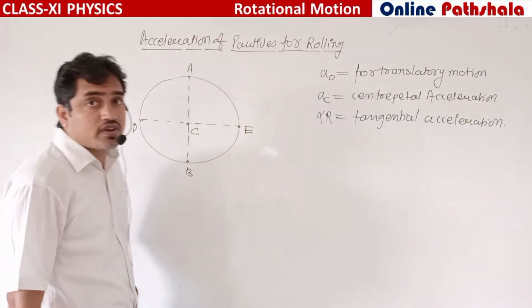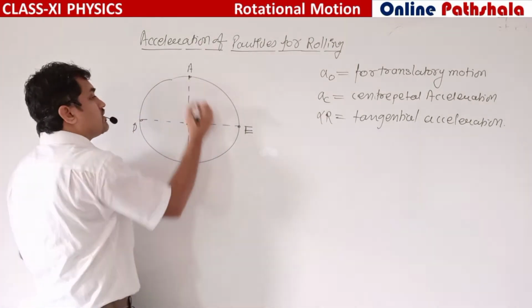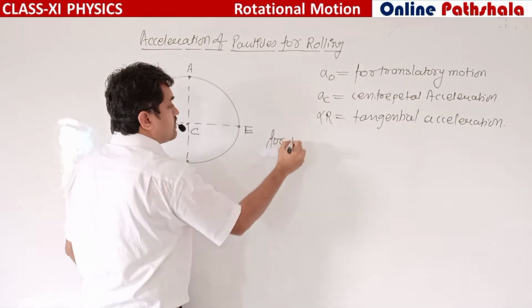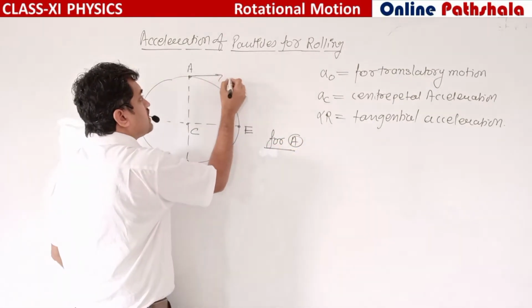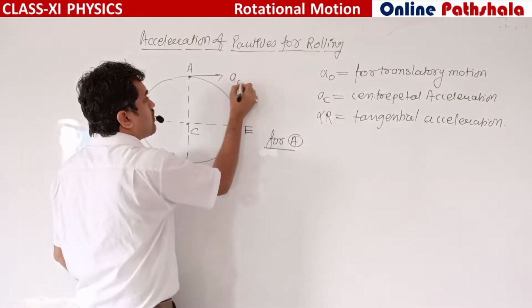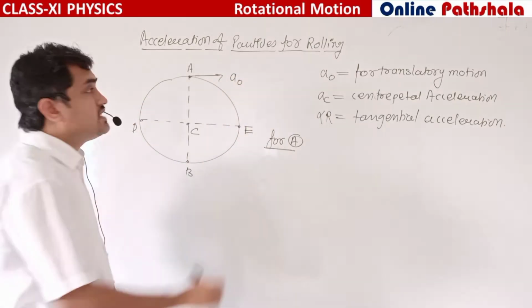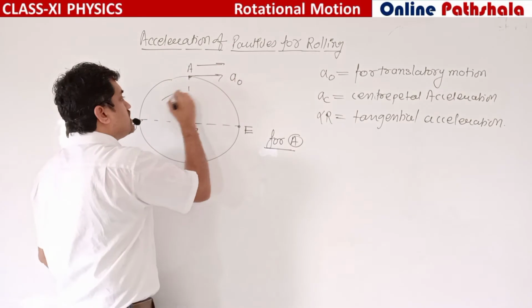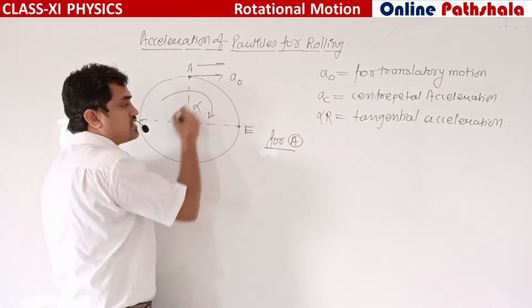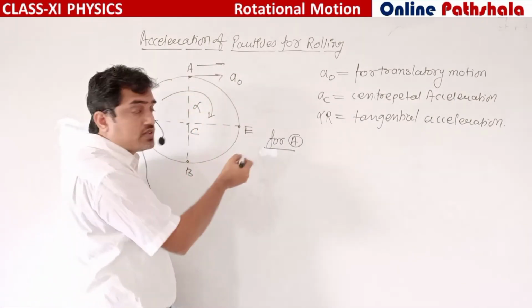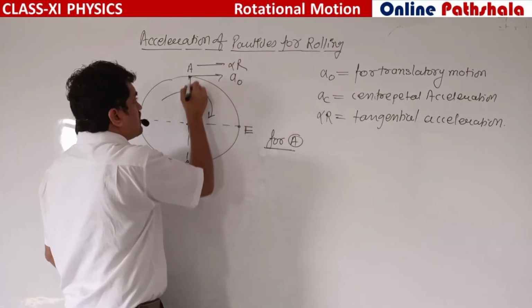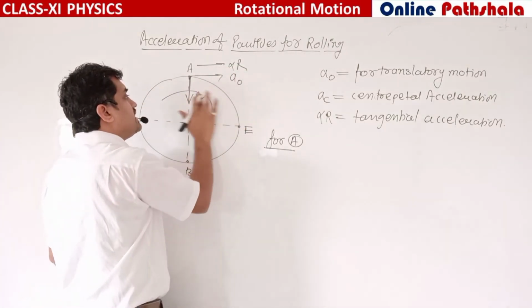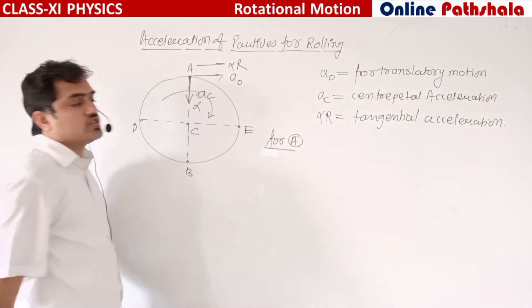So if we talk about topmost point A, what can we say? This is the velocity, this is the acceleration A naught for the translatory motion, and in the same direction this body is rotating with angular acceleration alpha in clockwise direction. So the same direction alpha r, and vertically downward AC, the centripetal acceleration.